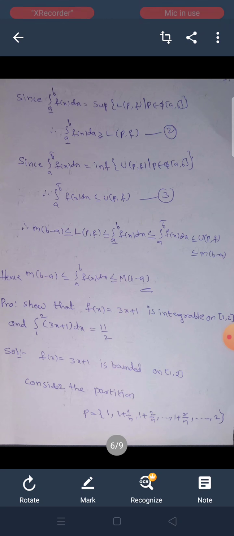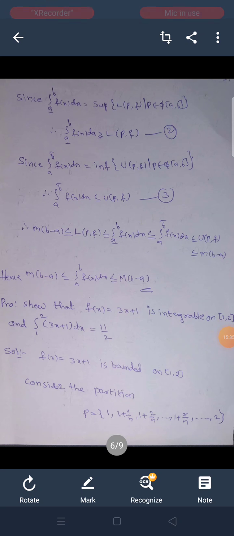From equations 1, 2 and 3 we get m into (b minus a) less than or equal to L(p, f), less than or equal to the lower integral of f(x) dx, less than or equal to the upper integral of f(x) dx, less than or equal to U(p, f), less than or equal to capital M into (b minus a). Hence m into (b minus a) is less than or equal to the integral from a to b of f(x) dx, less than or equal to capital M into (b minus a).